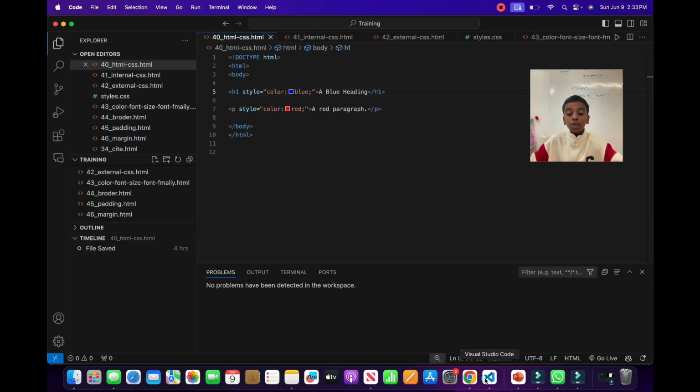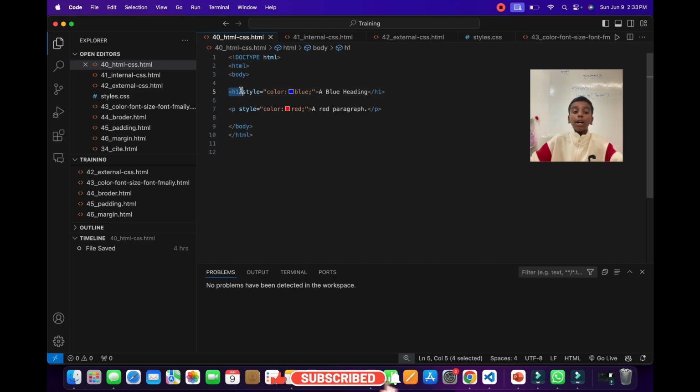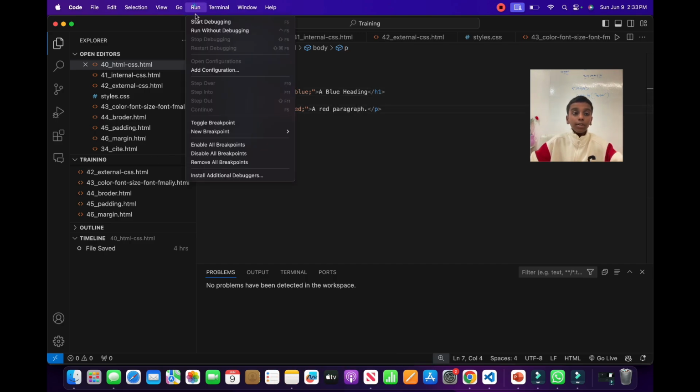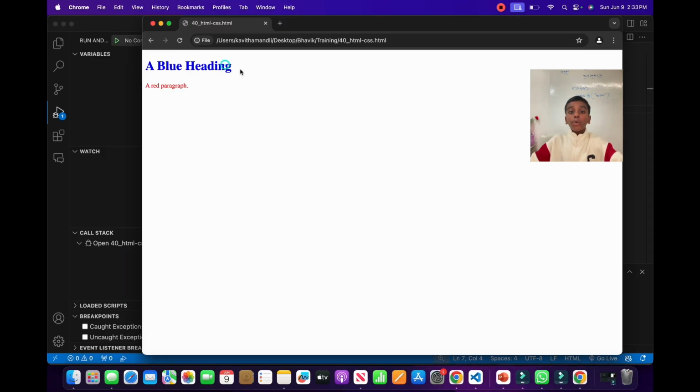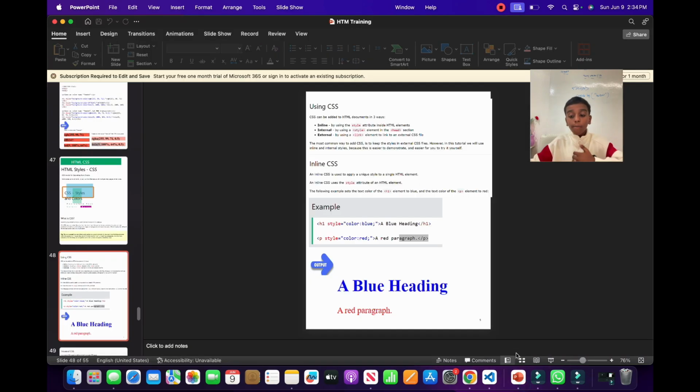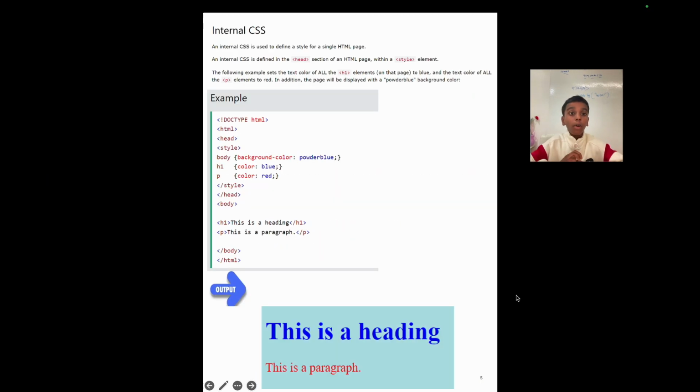Now let's look at Visual Studio Code. As you see here, we have our body, and inside of our body, the same little code that I told you before. Now let's run it to see what's going to happen. As I told you, the header 1 will be displayed with the color blue, and it's the same thing for the paragraph but with the color red. Now let's go to our PowerPoint presentation to learn more.